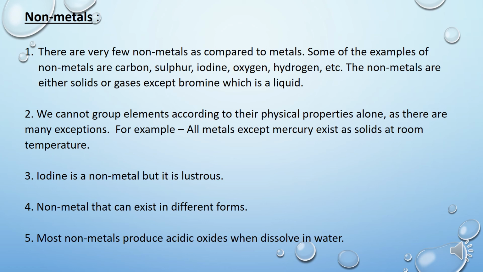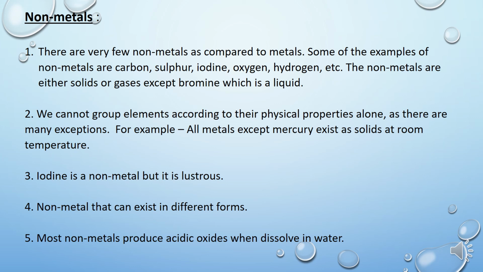Children, generally non-metals are soft. They are not that hard if they exist in the form of solids, like carbon, sulfur, phosphorus. These are soft non-metals. But we already know diamond is a non-metal and it is the hardest natural substance. Okay, next. Non-metals do not have luster. They do not have a shiny surface. They generally appear as dull substances. But iodine is lustrous. It has a shiny surface.